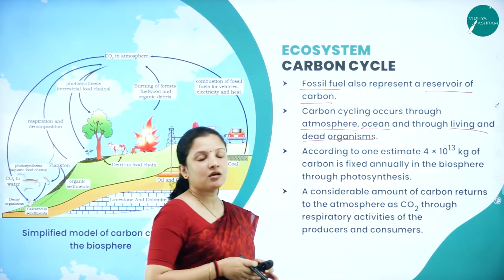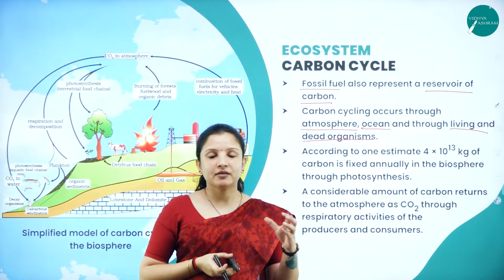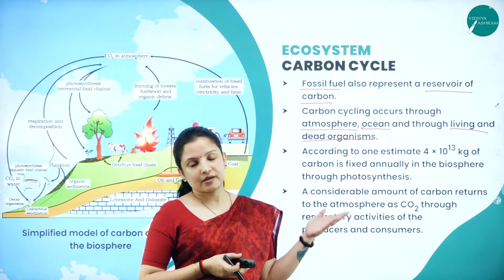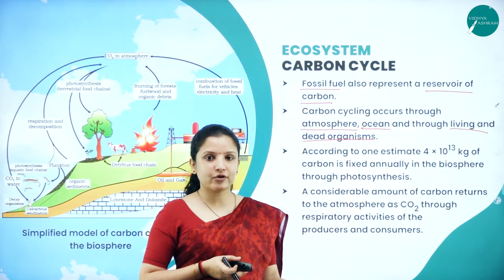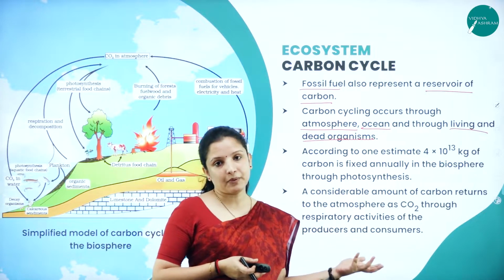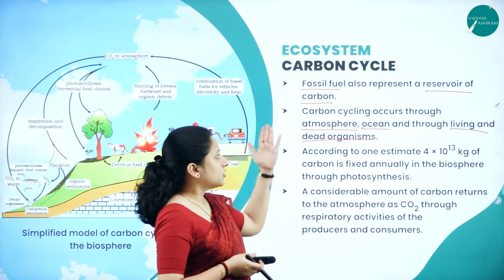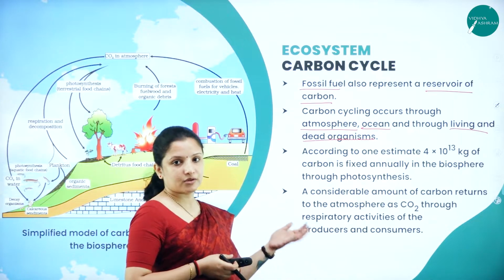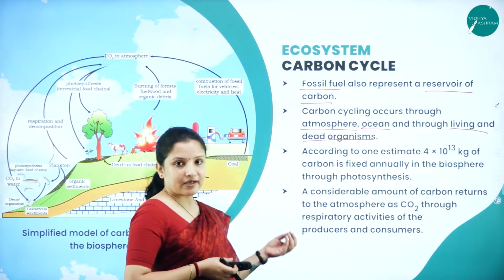Why? Because when organisms die, their body is made up of around 41% carbon, right? So that will enter into the soil, and that will be utilized by the plants as well. So, therefore, the atmosphere, ocean and the living or dead organisms also contribute to the carbon content in nature.